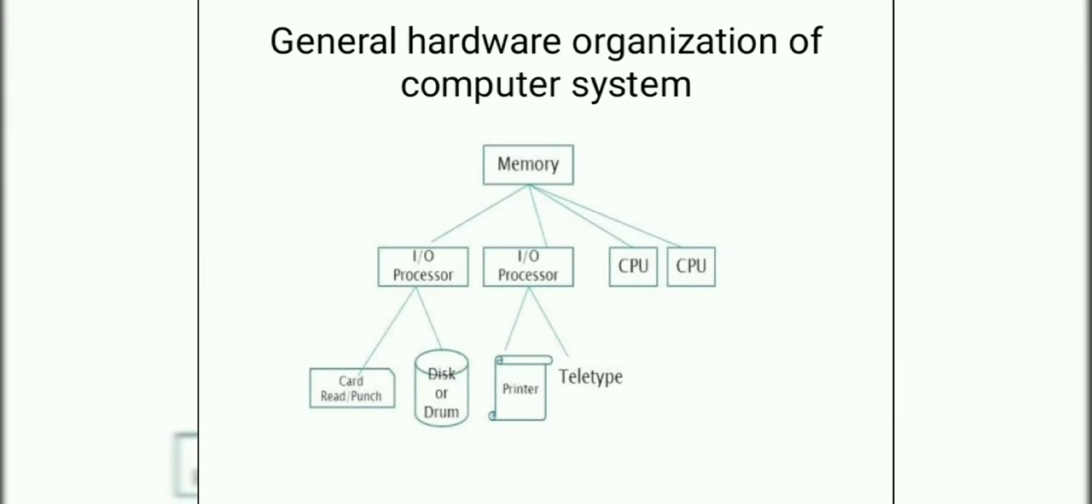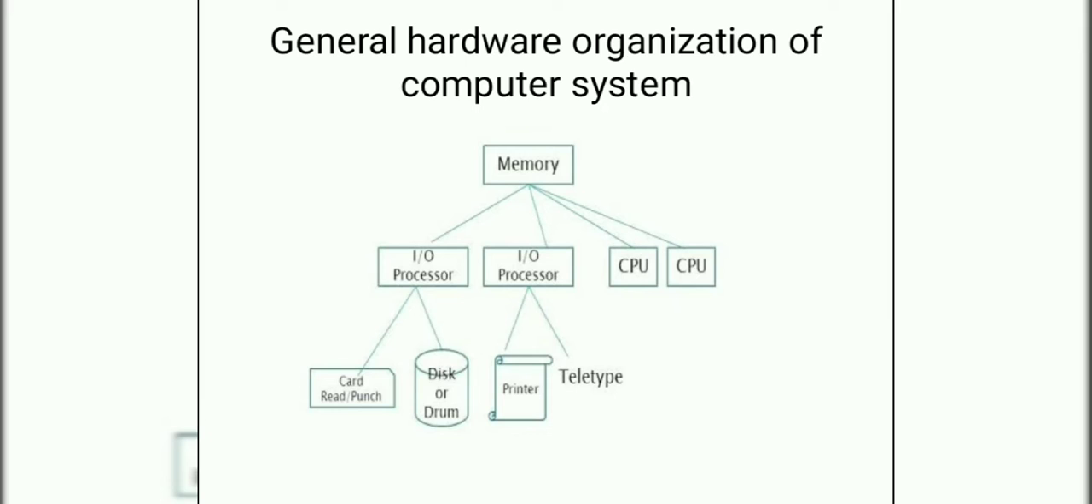How can we explain the general hardware organization of computer system? Here we have a diagram of general hardware. It consists of memory, processors, and input-output devices. A device that is used to store data or programs on a temporary or permanent basis is called memory. Computers represent information in binary code written as sequences of zeros and ones.